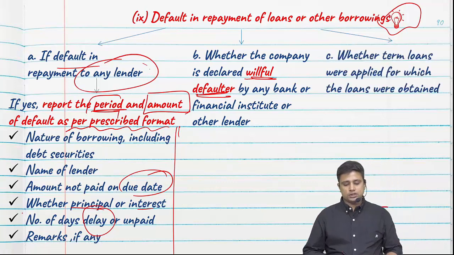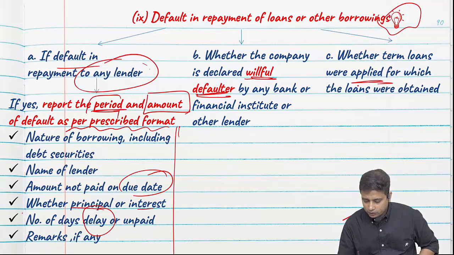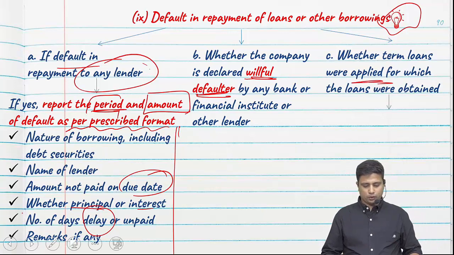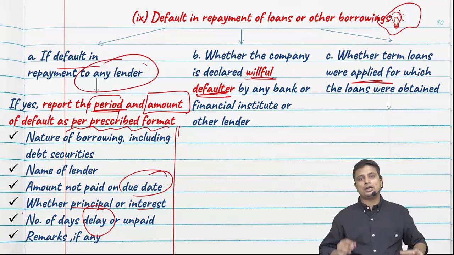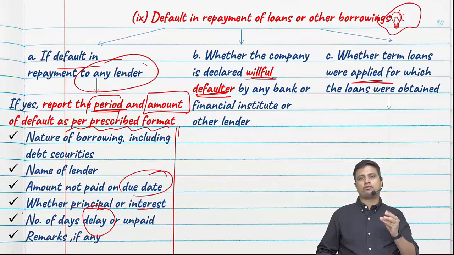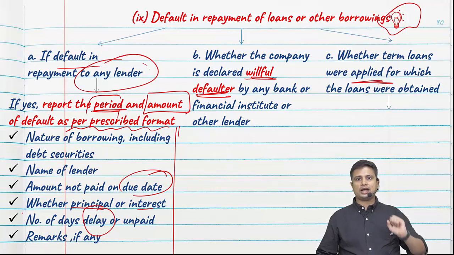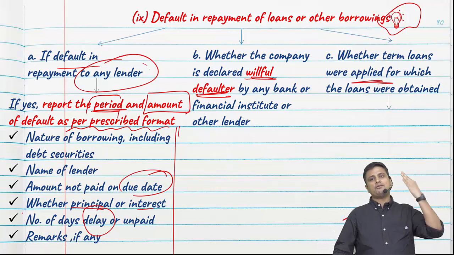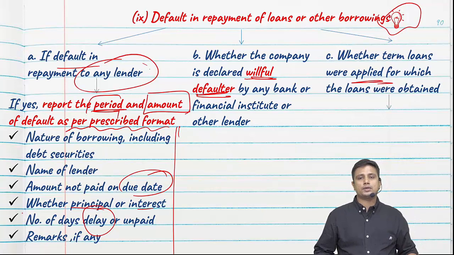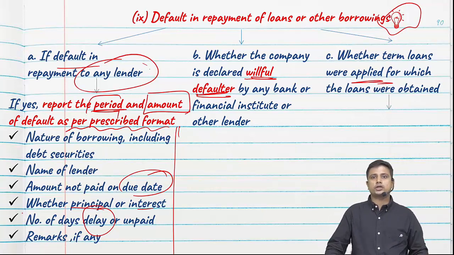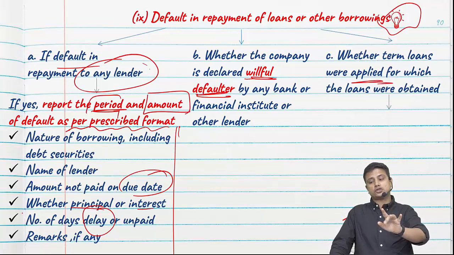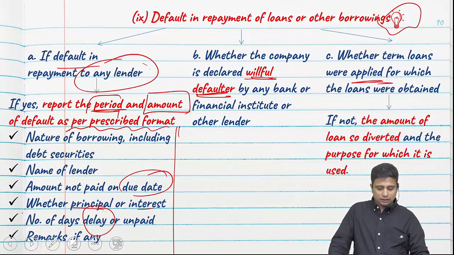Whether the term loans were applied for the purpose for which the loans were obtained. So for example, I have obtained a loan saying I need to buy machinery. So I applied for a loan of let's say 4 crores stating I need to buy machinery. The same 4 crores I have not applied to buy machinery, I have invested into the stock market, I have invested into the property market. If so, I need to report the same.